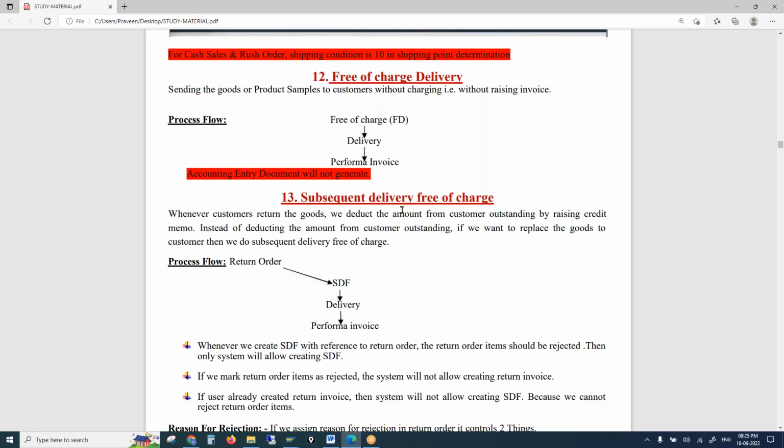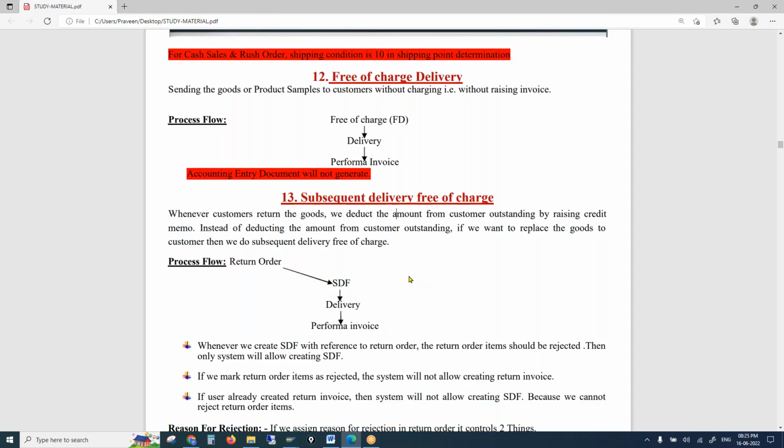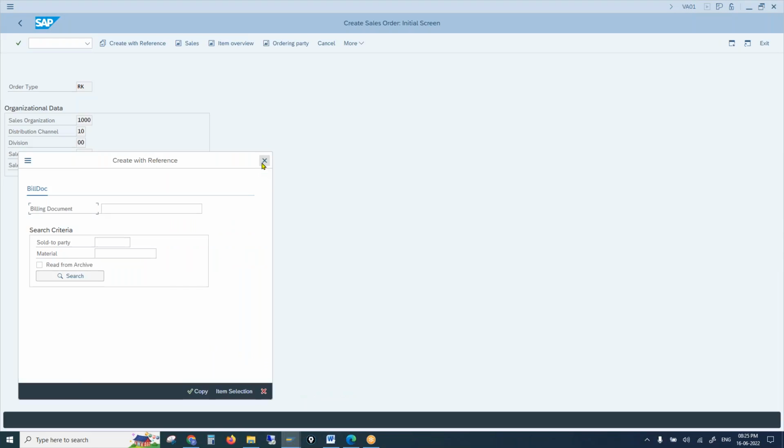So if a credit memo is already created, then the system will not allow you to create an SDF. If an SDF is already created, then the system will not allow us to create a credit memo. Only one is possible. So if you want to create a credit memo, the SDF should not be done already. Only one is possible.